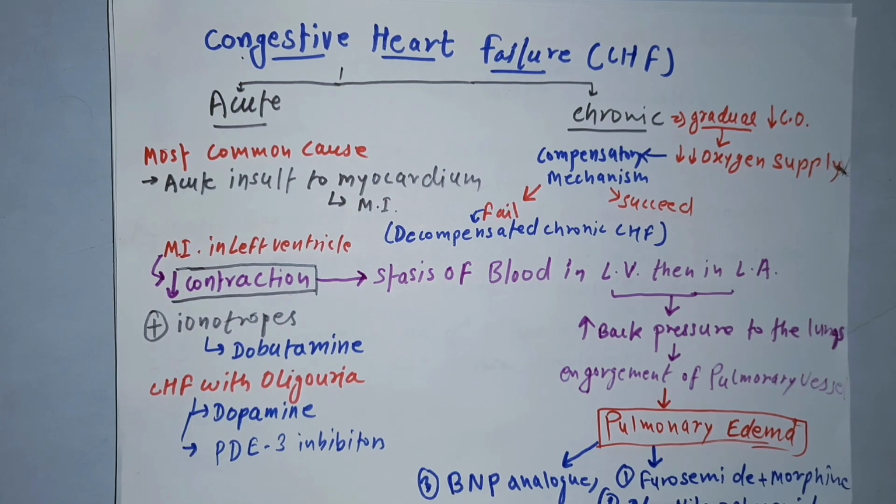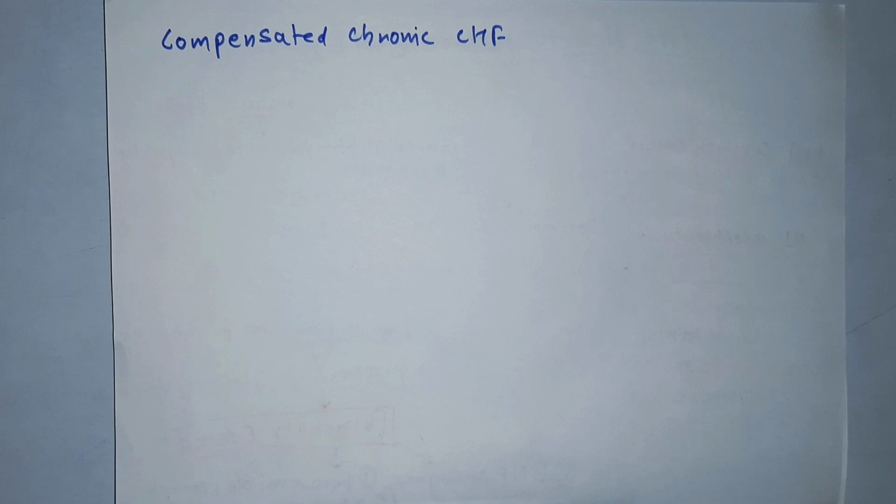In case of failure, the condition is known as decompensated chronic CHF, which is just like the condition of acute CHF, and the treatment of decompensated chronic CHF is also the same as in case of acute CHF. And when the compensation succeeds, the condition is known as compensated chronic CHF.